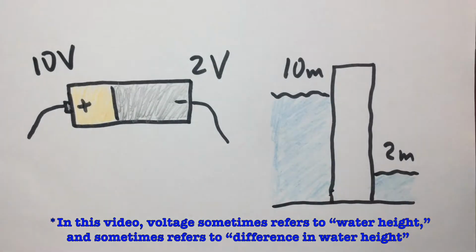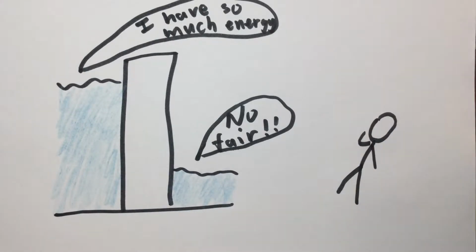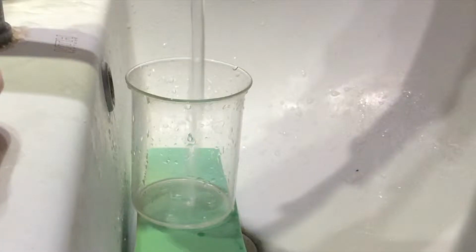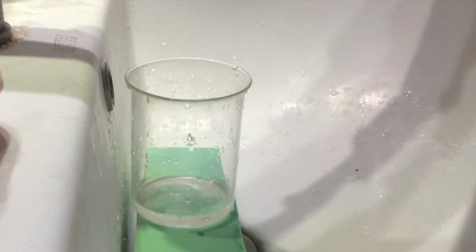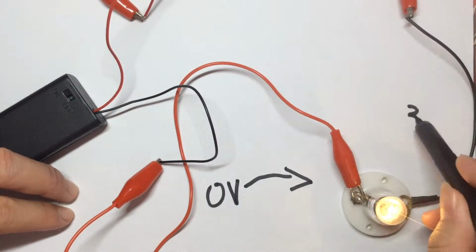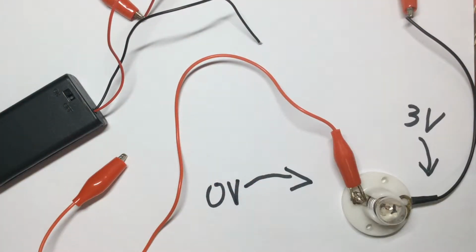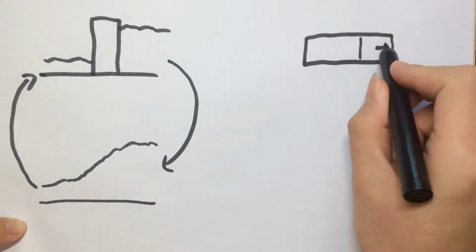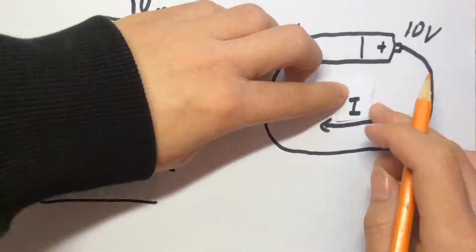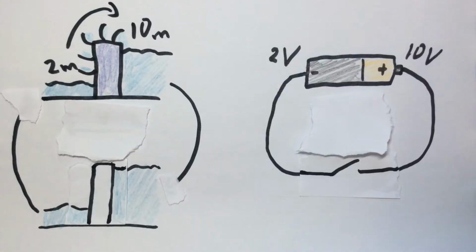Voltage, water height. Water that is higher has more potential energy. Even if you aren't a mechanical engineer, you know a column of water isn't going to stand there. It's going to fall down unless it's held by a dam. For circuits, electricity is going to flow from high voltage to low voltage unless stopped by, say, a switch that is off. Just as the difference in water height makes the water flow, a voltage creates electric current, unless it is stopped by a dam or switch.